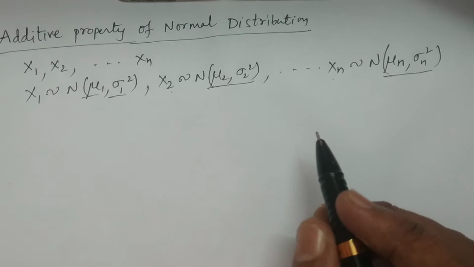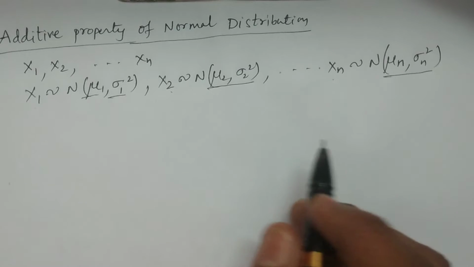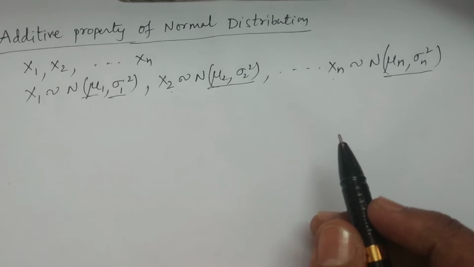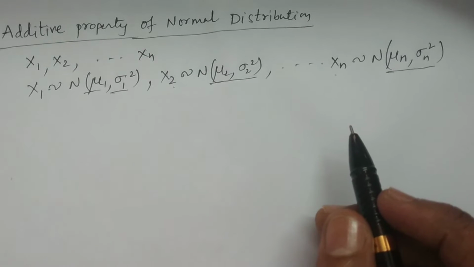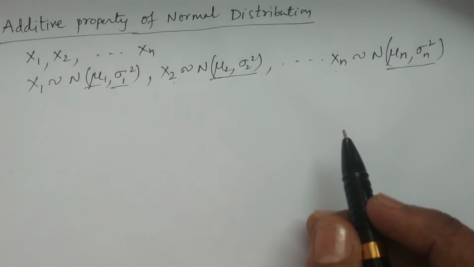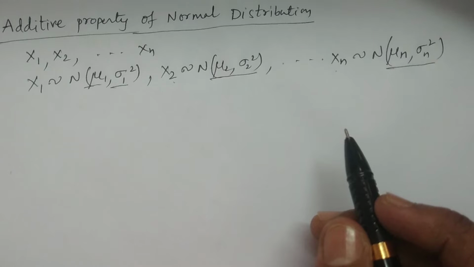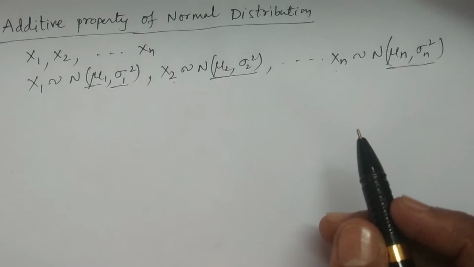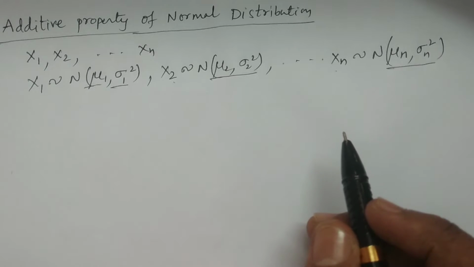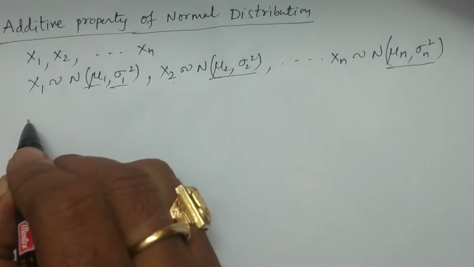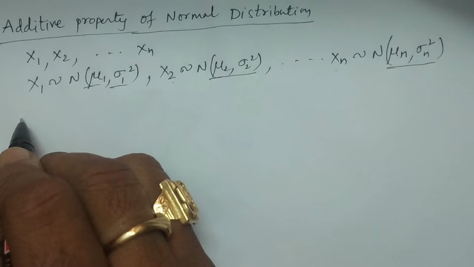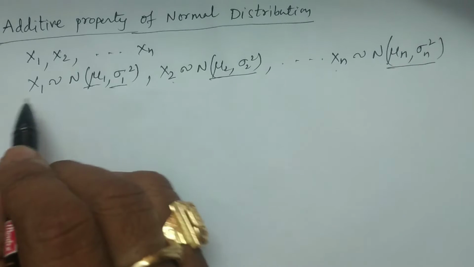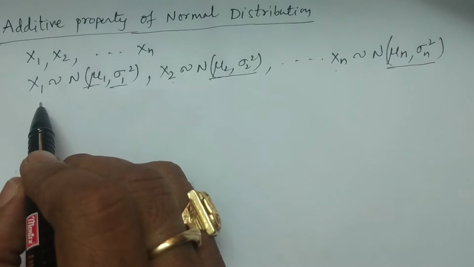Now, the reproductive property or additive property is going to be proved with the help of the reproductive property of the MGF. We have to consider the moment generating function of x1 plus x2 plus and so on plus xn, which gives you the distribution. So if we consider the moment generating function of x1 plus x2 plus xn,